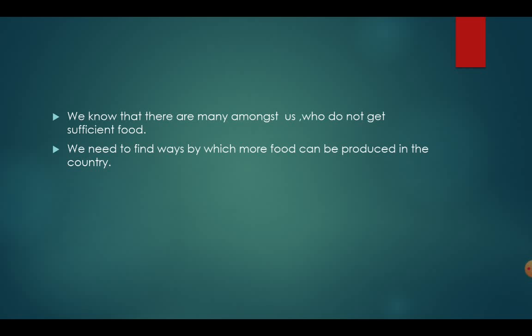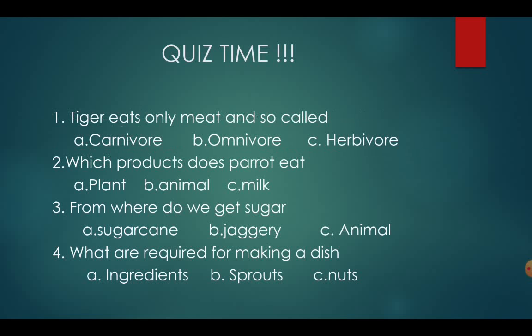And now it's quiz time. Let me ask you a few questions. First question: a tiger eats only meat and is so called a carnivore. Exactly, option A, carnivore. Second question: which products does a parrot eat? A, plant, B, animal, C, milk. Yes, option A, plant. From where do we get sugar? Option A, sugarcane. Option B, jaggery. Option C, animal. Yes, it is A, sugarcane, not jaggery. Jaggery or khandasari, you say.